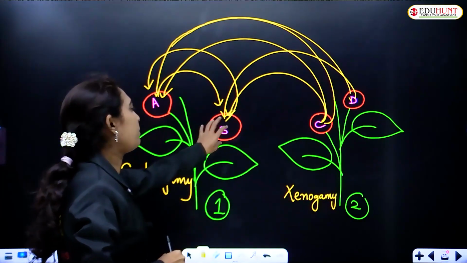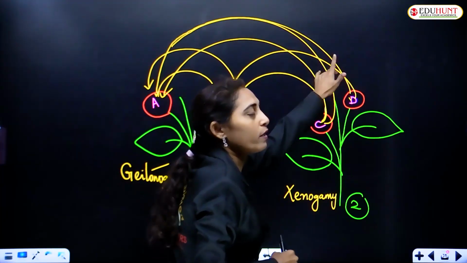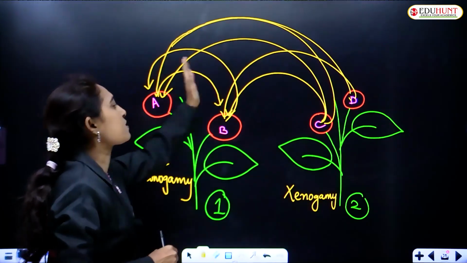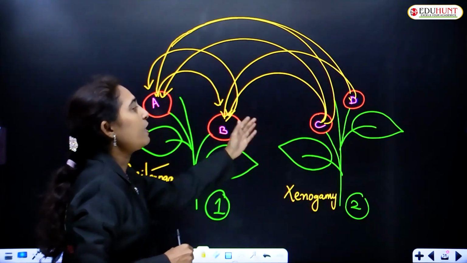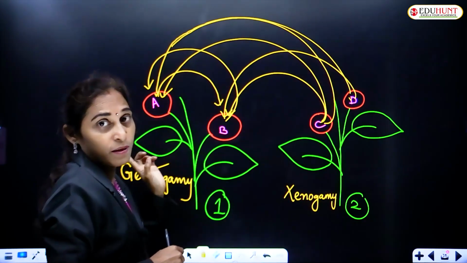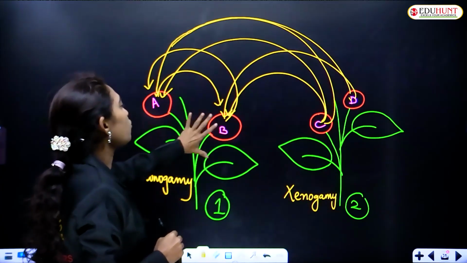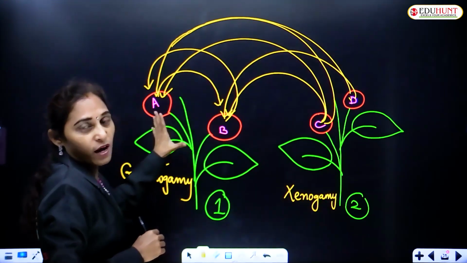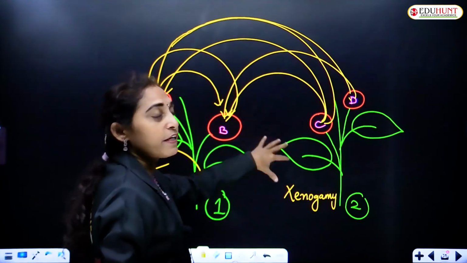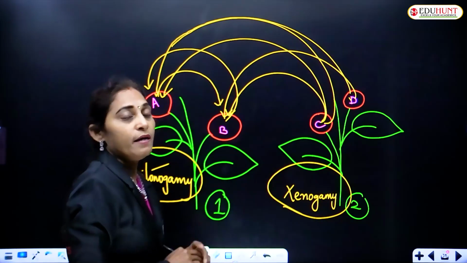Self-pollination is only one. If the B pollen grains fall on the B stigma, or A on A, C on C, D on D, that is called self-pollination. If A on B, B on A, or A on C, A on D, B on C, B on D, like that, if the transfer takes place, that is called cross-pollination. If the cross-pollination happens between 2 flowers present on the same plant, then it is called geitonogamy. If the transfer takes place between the 2 flowers of different plants of the same species, then it is called xenogamy. Remember this.